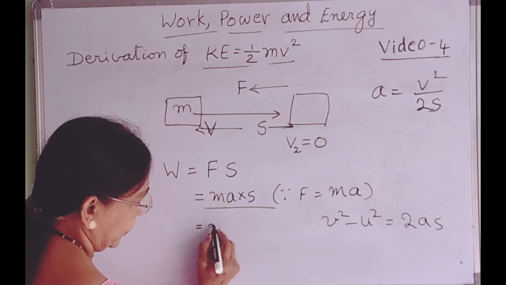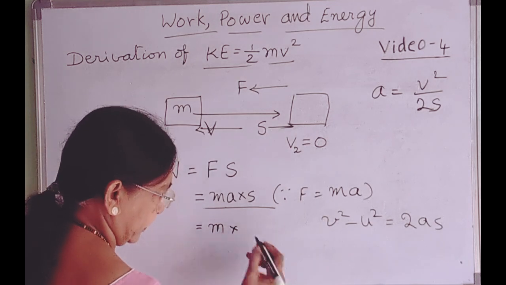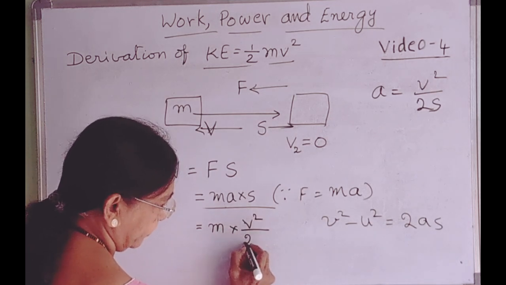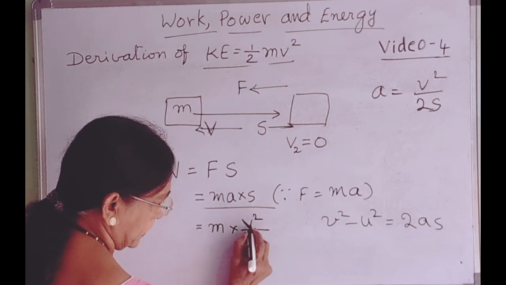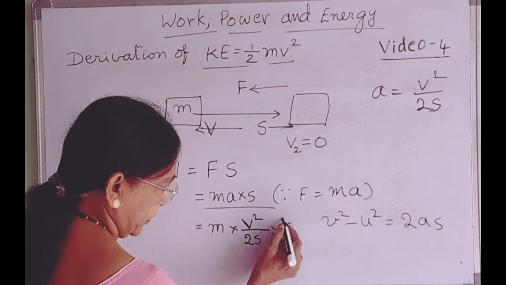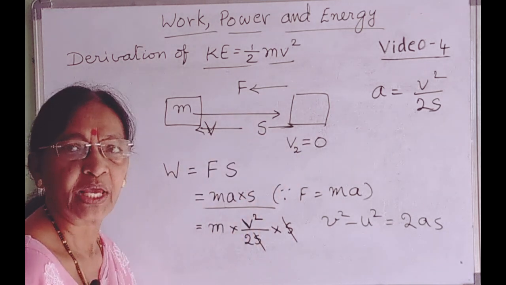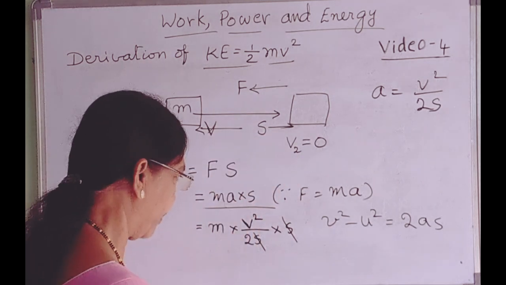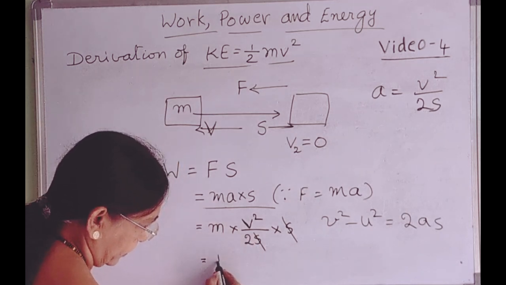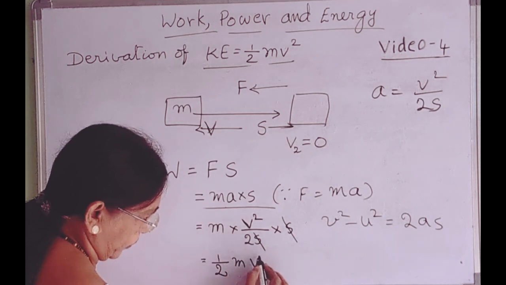Force is equal to m into a, which is m into v square by 2s, into s. So s gets cancelled. That is the distance through which the body travels before it comes to a stop. So this is equal to half m v square.